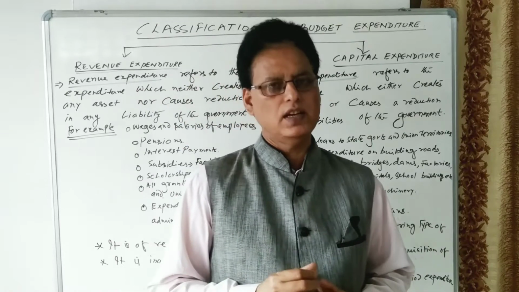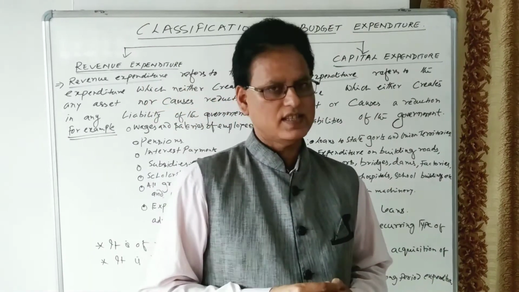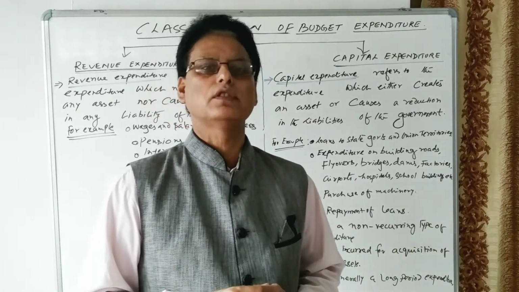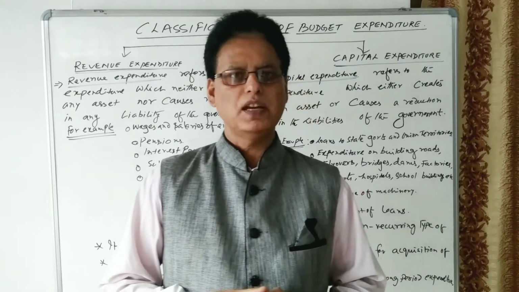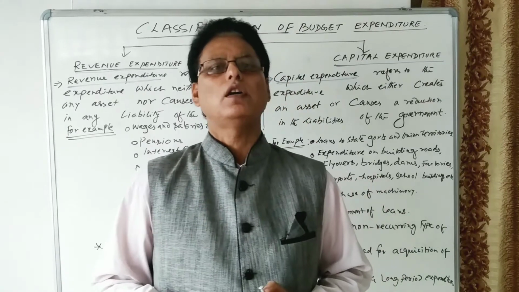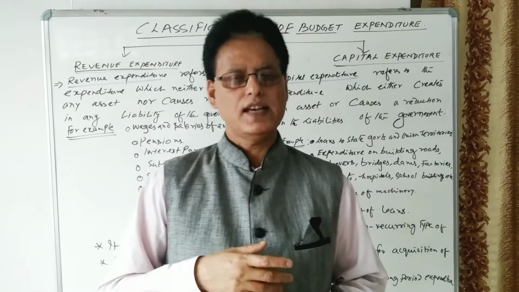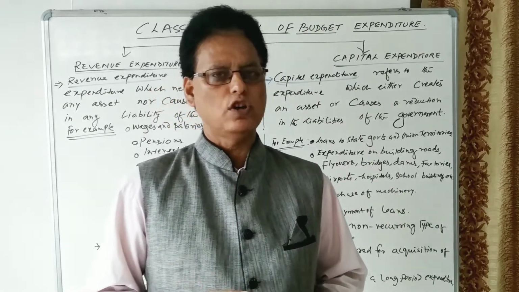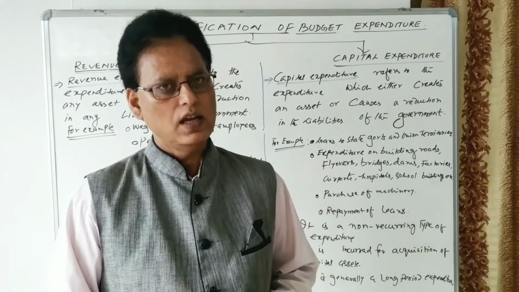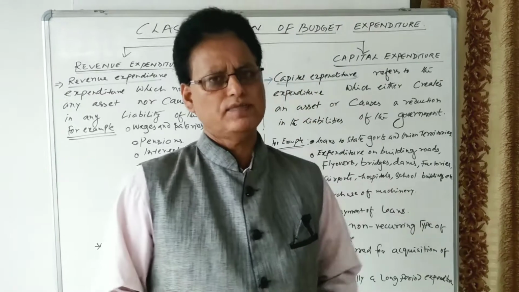Revenue receipt consists of tax receipt and non-tax receipt, whereas capital receipt of the government consists of the money received by the government in the form of borrowings or loans, and other sources of the capital receipts are the recovery of loans which the government has already given to the state governments and union territories. And the third source of the capital receipt we have seen is the disinvestment and small savings. These are one part of the government budget.